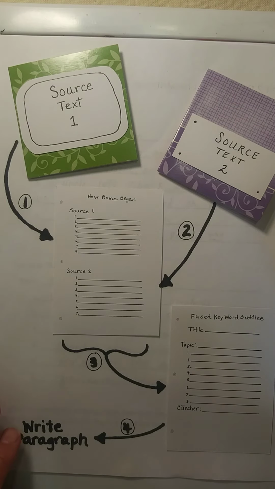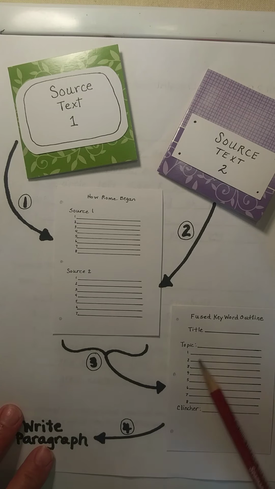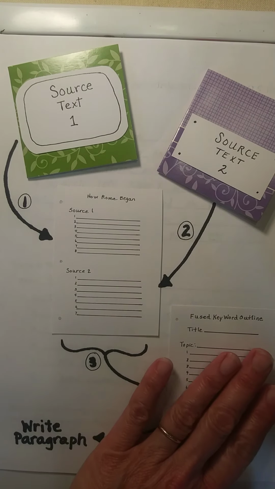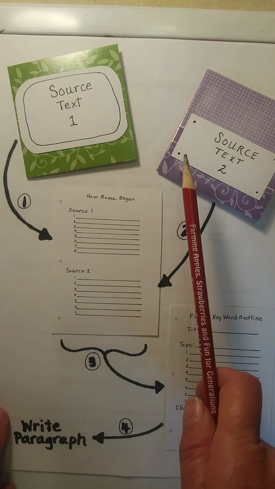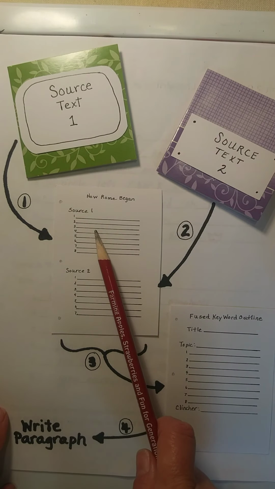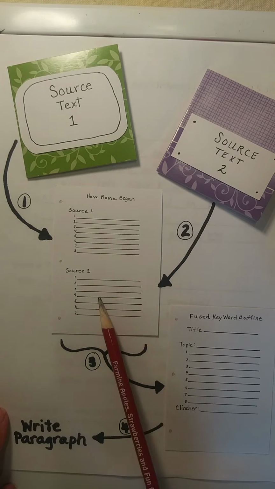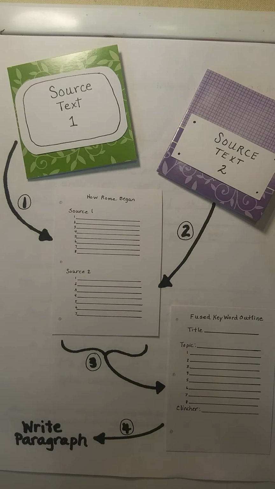Okay? And your final fused outline is just going to be a normal keyword outline, but you're not going to do this till next week. Your homework is just to take notes from this source text and from this source text and write them down. That's all your homework for this weekend.